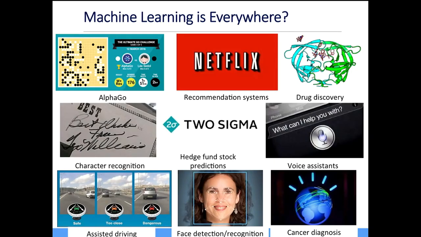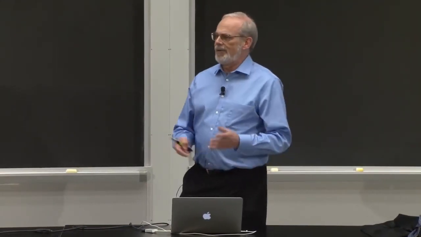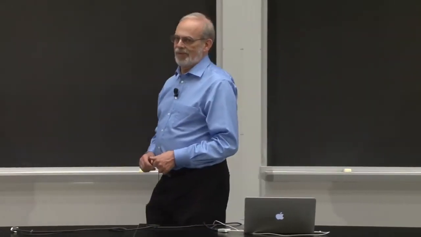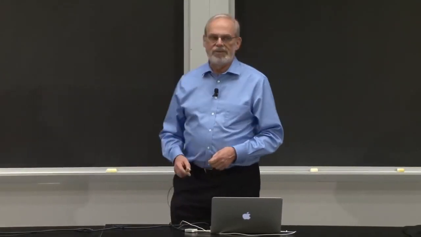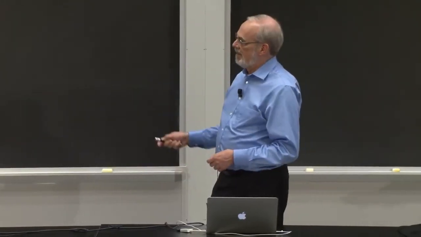It's a hedge fund in New York. They heavily use AI and machine learning techniques, and two years ago, their fund returned a 56% return. I wish I'd invested in the fund. I don't have the kinds of millions you need, but that's an impressive return, 56% return on your money in one year. Last year, they didn't do quite as well, but they do extremely well using machine learning techniques.